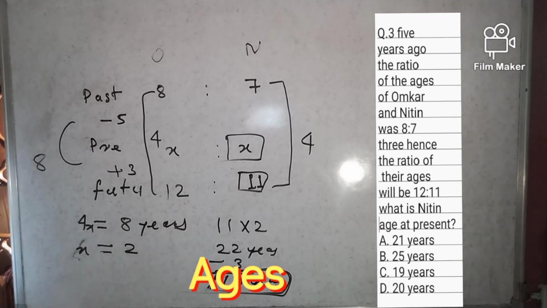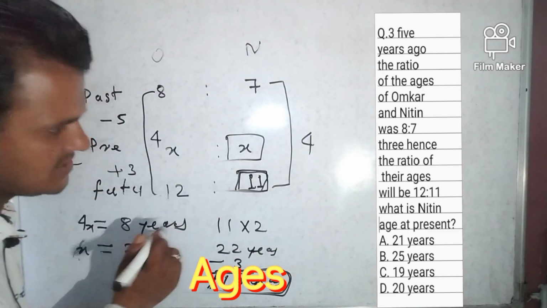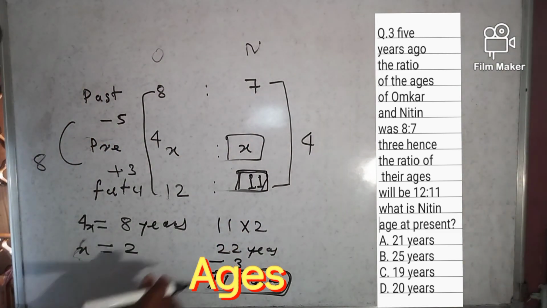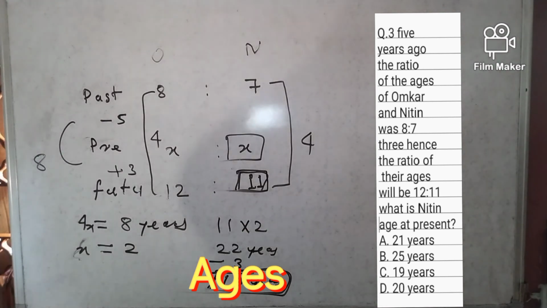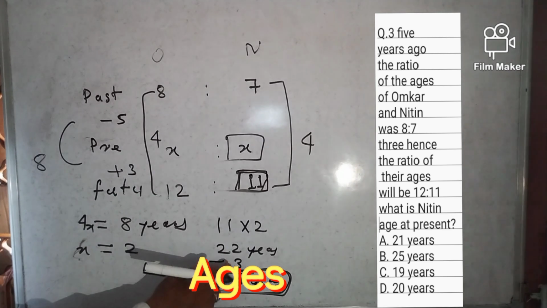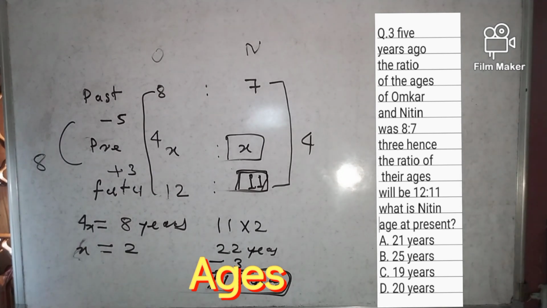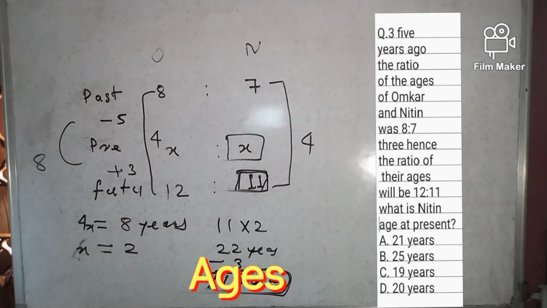Our target is to find Nitin's age at present. This is 3 years hence. 11 into 2 is 22. 3 years hence means we have to find the present age of Nitin, right? So we have to subtract 3 years. 22 minus 3 will be 19 years. So Nitin's present age is 19 years. Okay, now move to the next question.